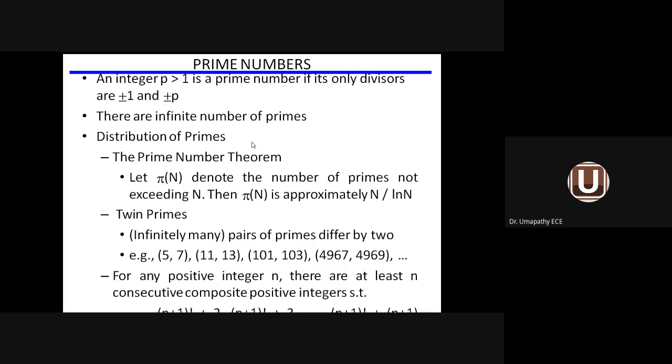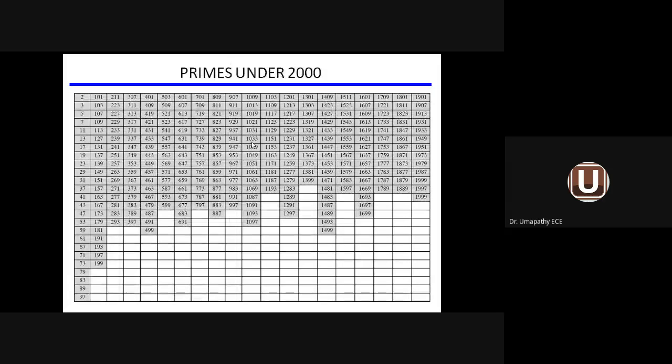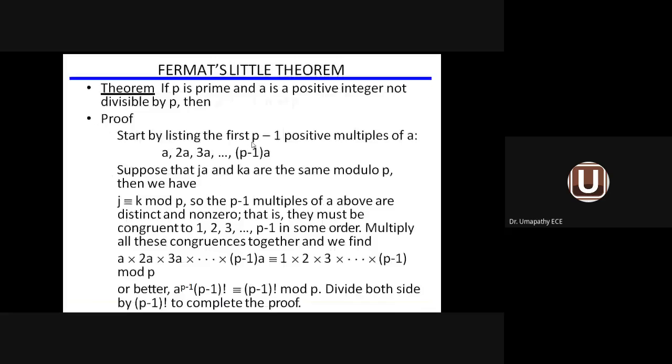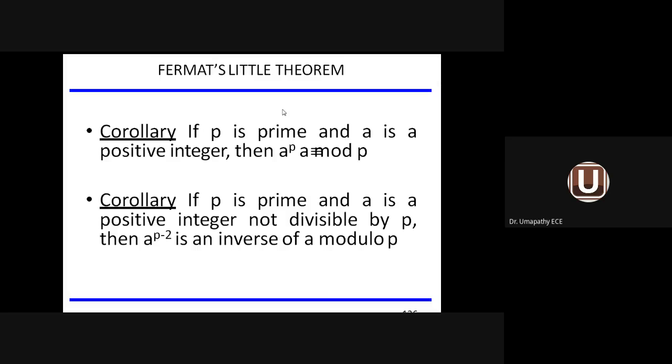We have seen the prime number, properties of the prime number. These are the various prime numbers below 2000. This slide I have already shown you. Prime factorization we have seen. Some of the slides are repeating. We come across a theorem called Fermat's Little theorem. P is a prime number, a is a positive integer. Then a power p minus 1 equal to 1 mod p. We have already seen Fermat's theorem. A power p minus 1 equal to 1 mod p is the expression for Fermat's theorem.